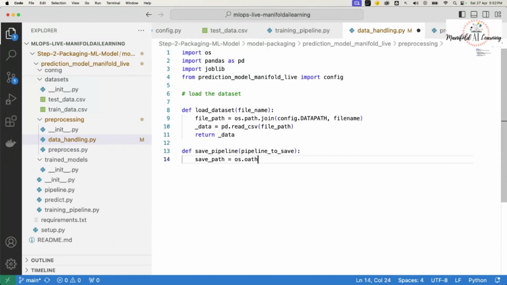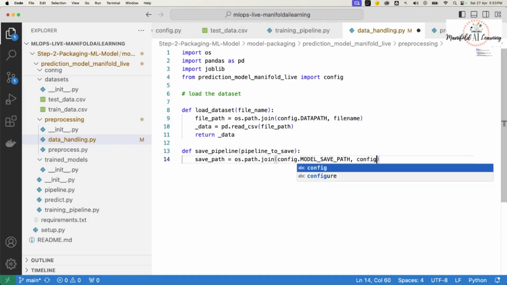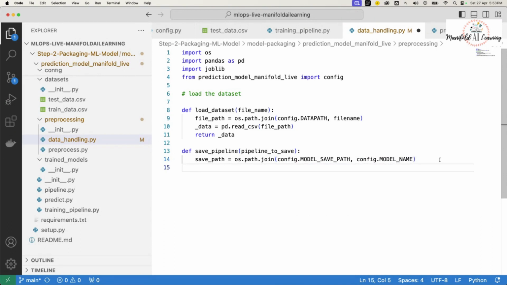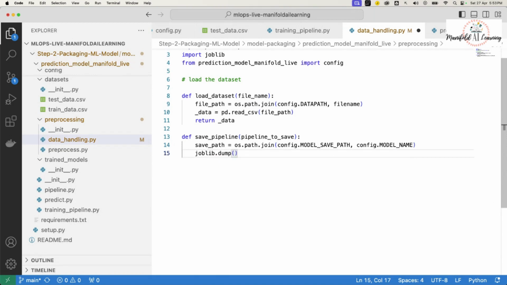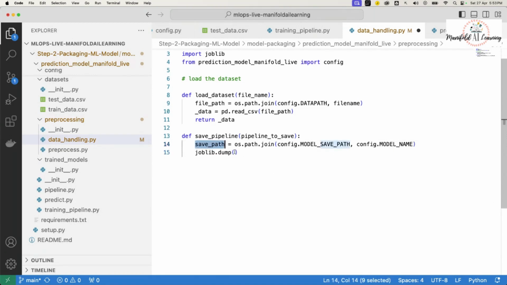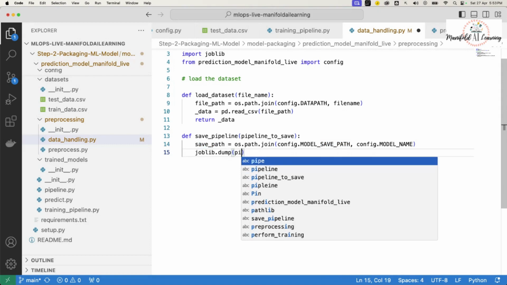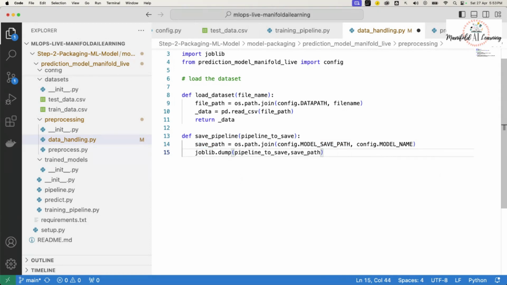So os.path.join, and here I'll get my model save path, comma, and I'll also get my model name, that means the name under which I want to save. Once I have the complete details, I'll say joblib.dump, and I'm going to specify my save path, and also the model that I want to save, that is the pipeline to save, on the required path.